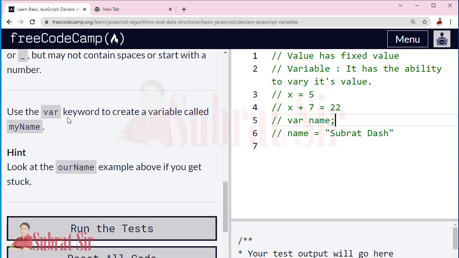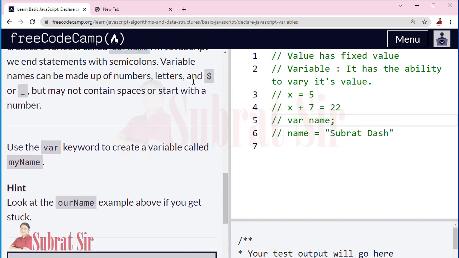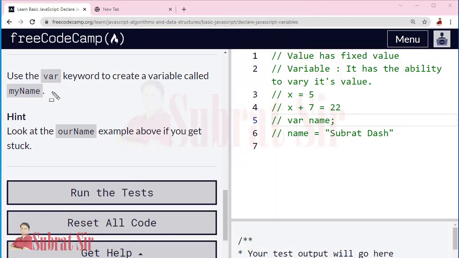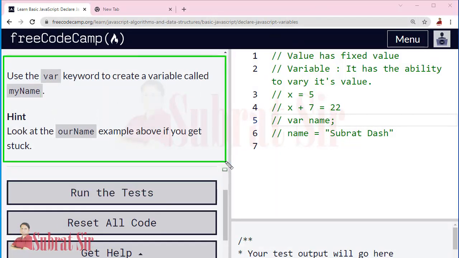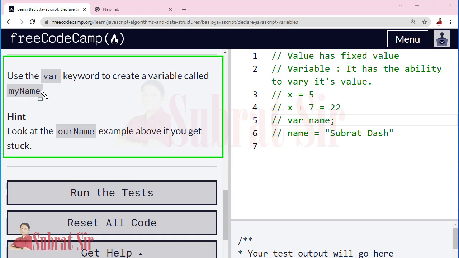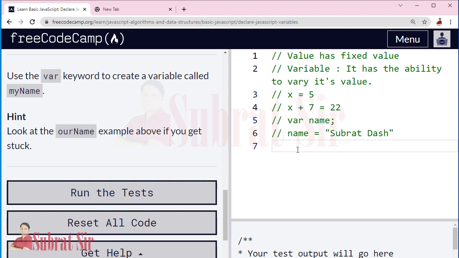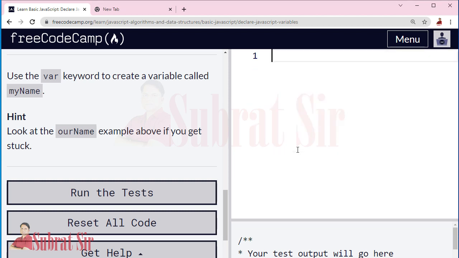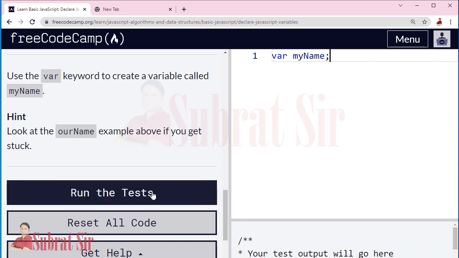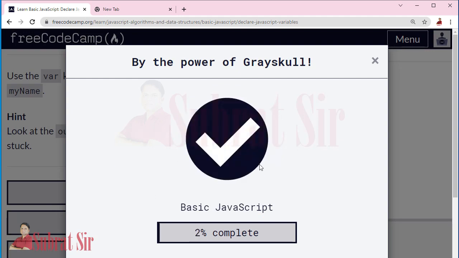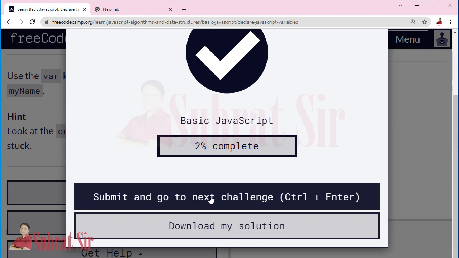Now we completed the lesson, and here is a task for this lesson: use the var keyword to create a variable called myname. So we will erase all these things and write var, and the name should be myname and a semicolon at the end. Then run the test. Yes, we completed 2%. So scroll down, submit and go to the next challenge.